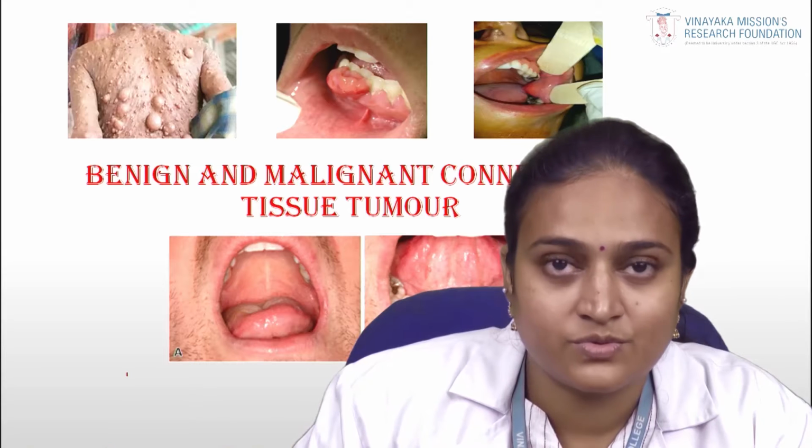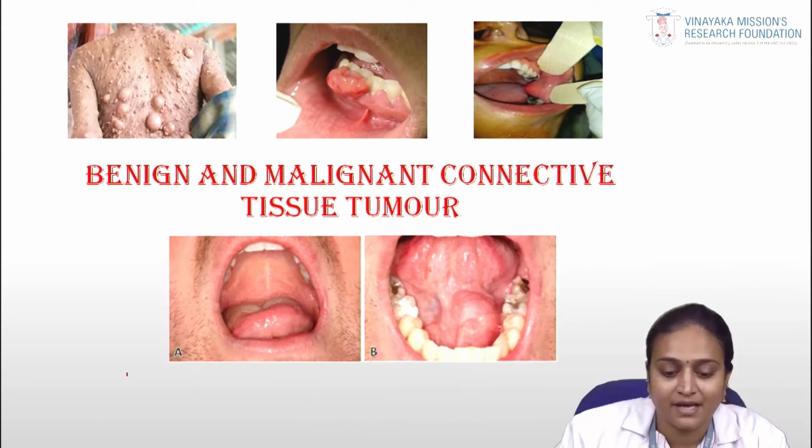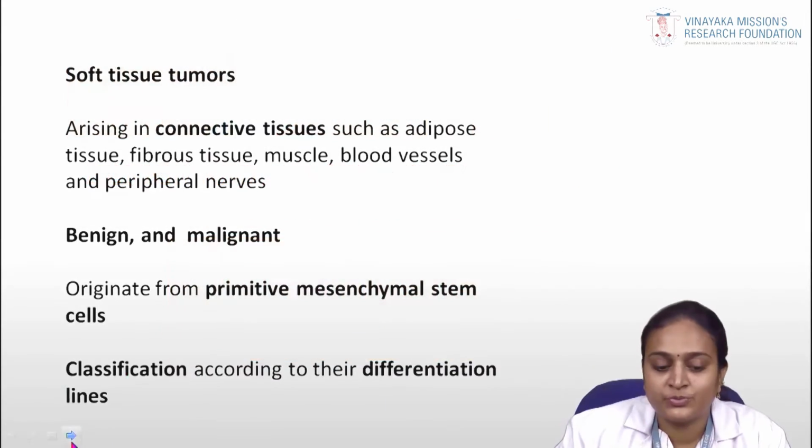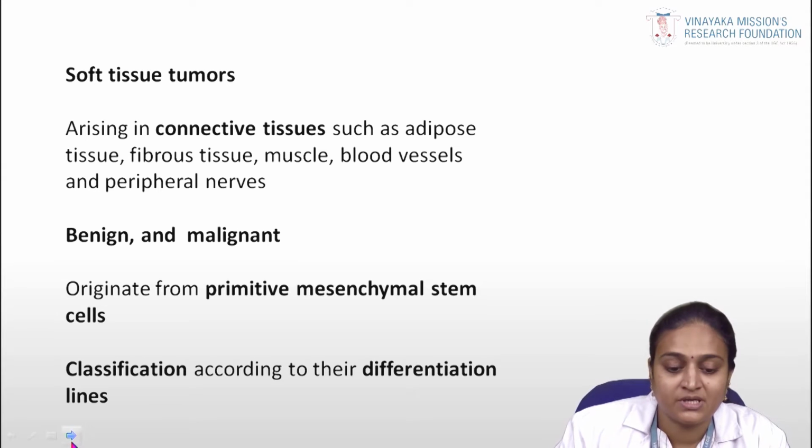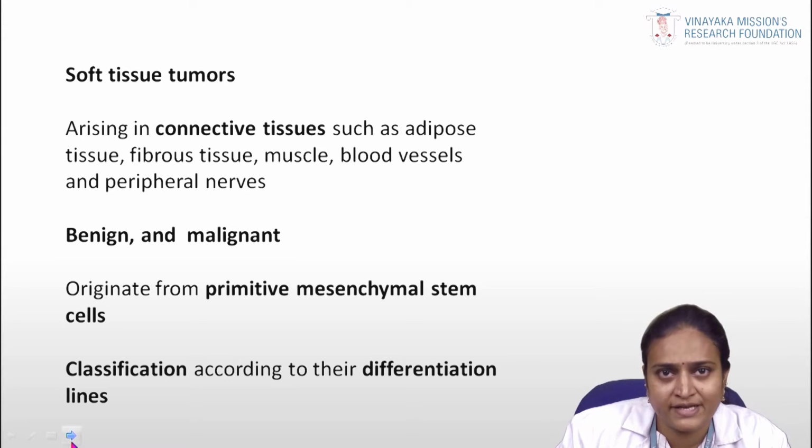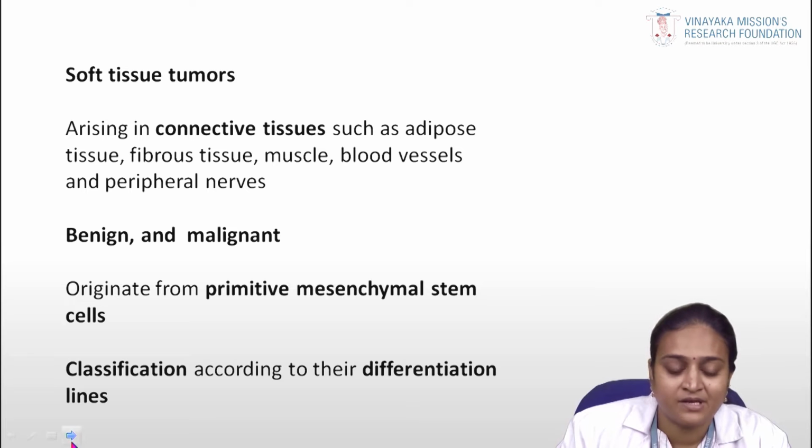Today, I am going to talk about the topic: benign and malignant soft tissue tumors. Soft tissue tumor is also called connective tissue tumor. It arises from the connective tissue, mainly from adipose tissue, fibrous tissue, muscle, blood vessels and peripheral cells. It can be either benign or malignant. Benign tumors are very small, slow growing, encapsulated lesions and can't metastasize. But a malignant lesion is an uncoordinated proliferation of cells. It has a high chance of metastasizing into other tissues.